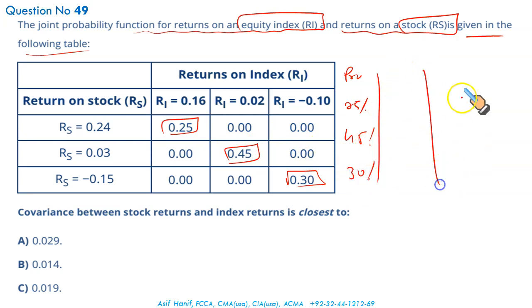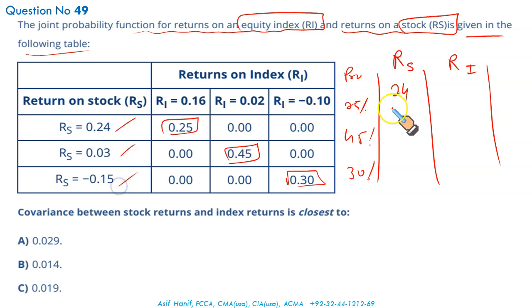And then we have these two different investments, return on stock index and equity index. And there they are: 24%, 3%, and negative 0.15%. Return on the equity index, they are given horizontally, that is 0.16, 0.02, and negative 0.10.